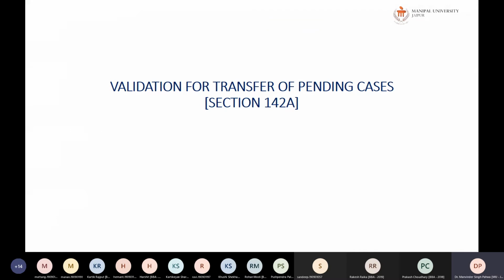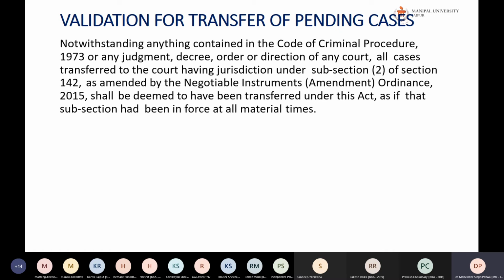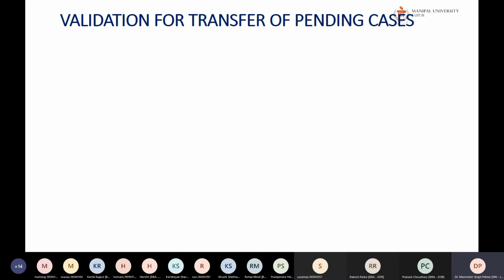Next is validation for transfer of pending cases. These are sections which were introduced afterwards, as an amendment to certain sections. What are the provisions regarding the validation of transfer of pending cases? Notwithstanding anything contained in the Code of Criminal Procedure 1973 or any judgment, decree, order or direction of any court, all the cases transferred to the court having jurisdiction under sub-section 2 of section 142, as amended by the Negotiable Instruments Amendment Ordinance 2015, shall be deemed to have been transferred under this act, as if the sub-section had been in force at all material times.